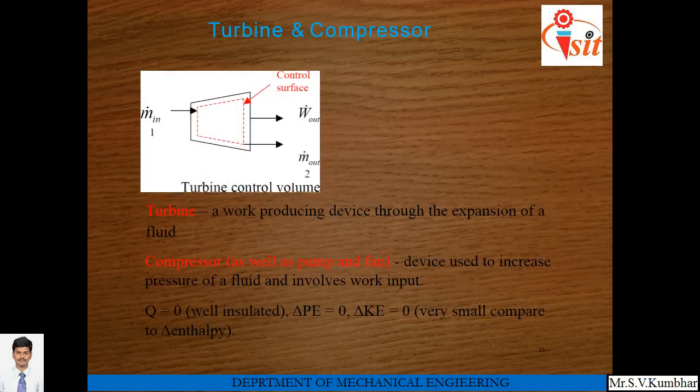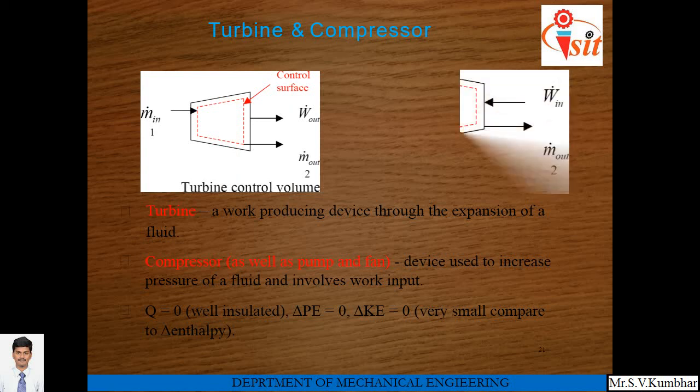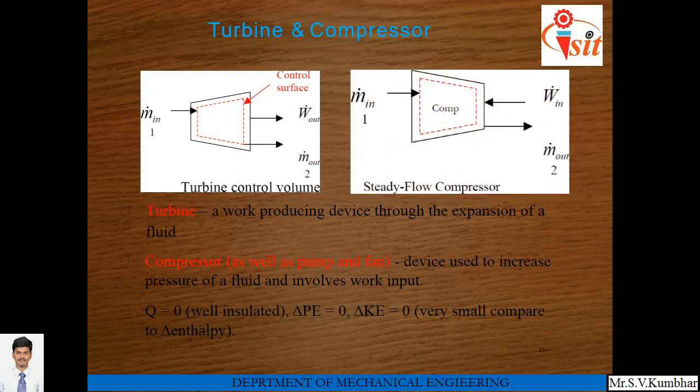Second one, turbine and compressor. So turbine is a device which produces work through the expansion of fluid. For example, steam turbine, steam expands inside the blades of steam turbine and here work is obtained from the turbine. So in the first figure, control volume of turbine is shown with the help of red color.